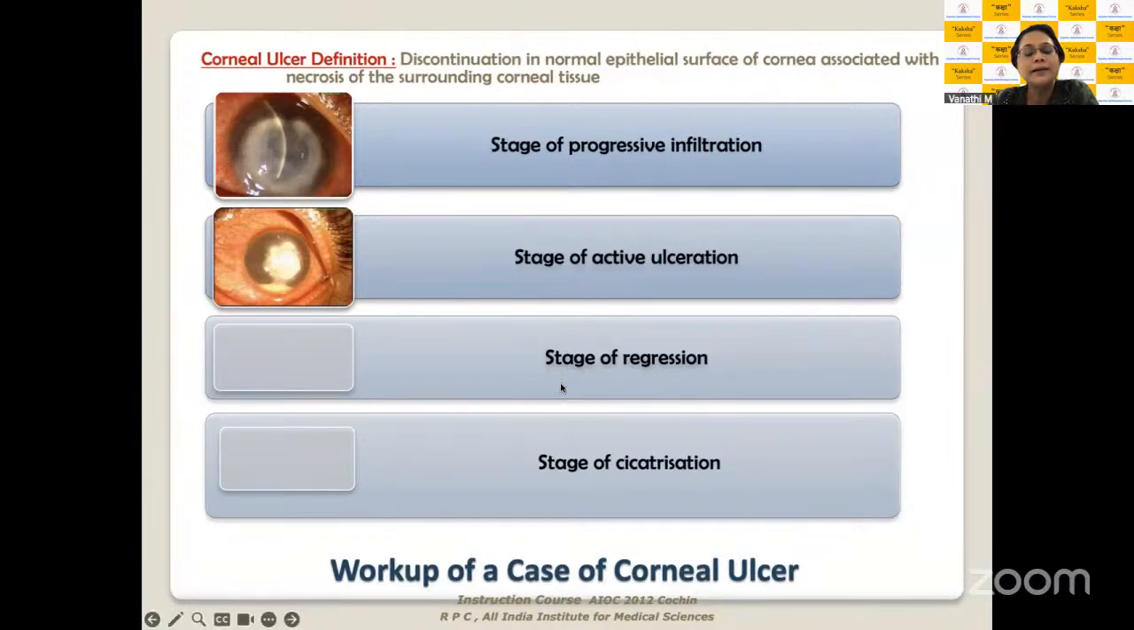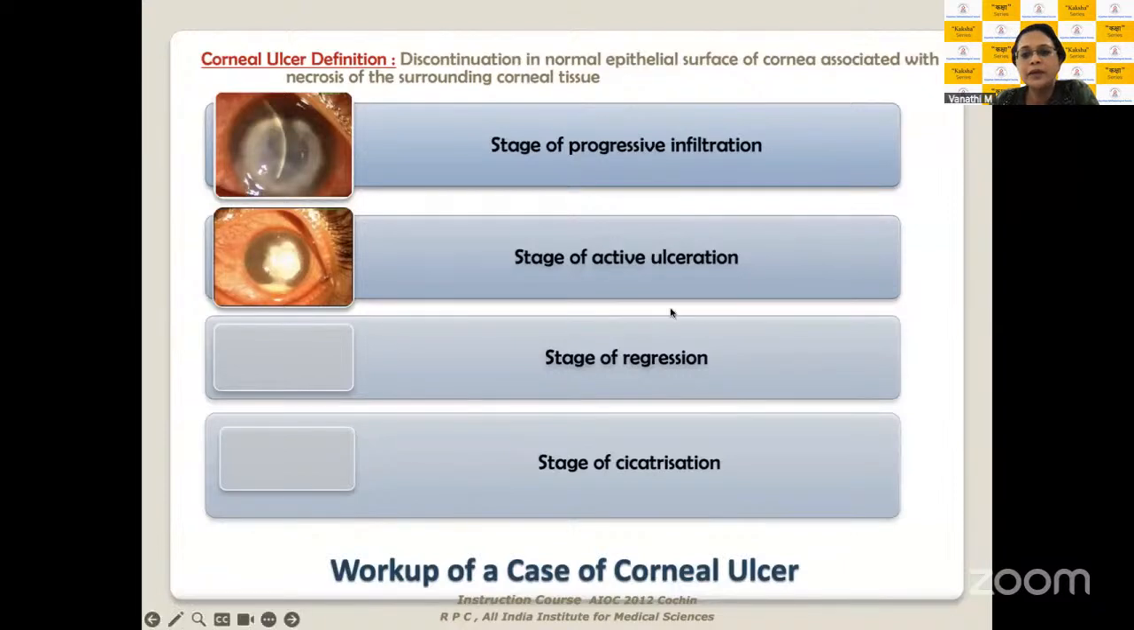Once you feel the infection is contained in the regression stage, then you're going to withdraw, or you're going to taper your antimicrobial frequencies, and you're going to add on adjuvant therapy, which is going to help in the healing. So that's how it's going to be important. And once it's come to the stage of scarring is when you're going to think about what is the residual visual acuity. Can you help this patient by giving glasses by refraction? Can you help this patient with contact lenses, or do you need to do a surgical intervention for this patient?